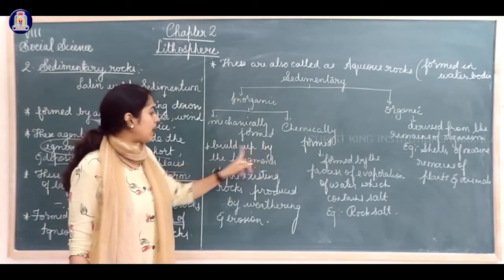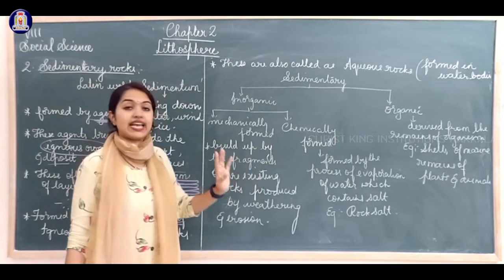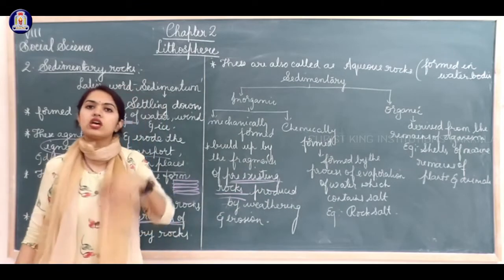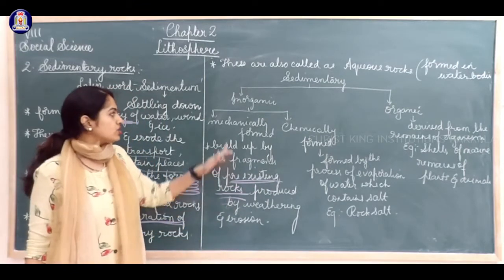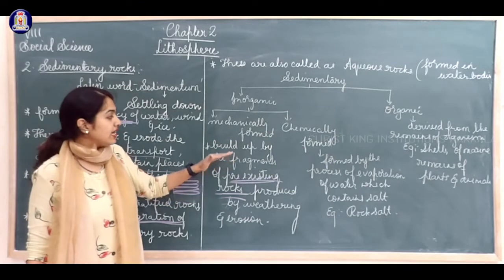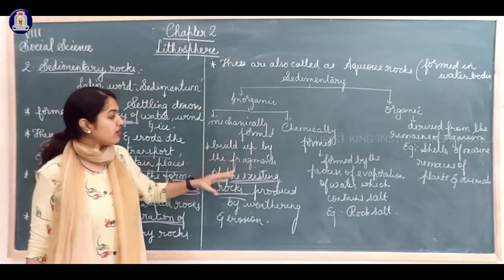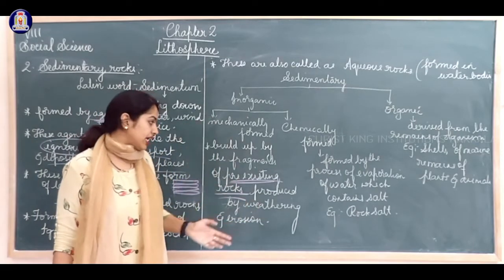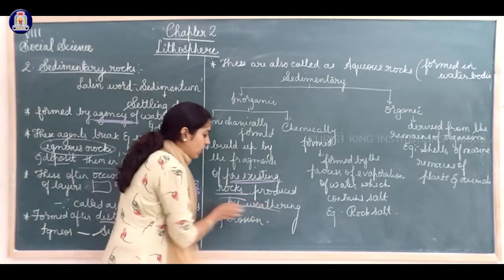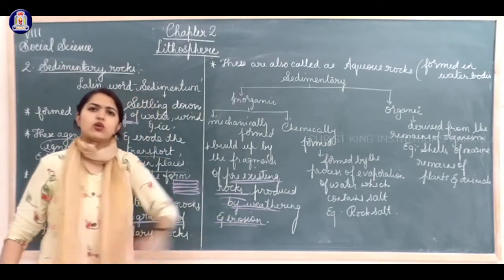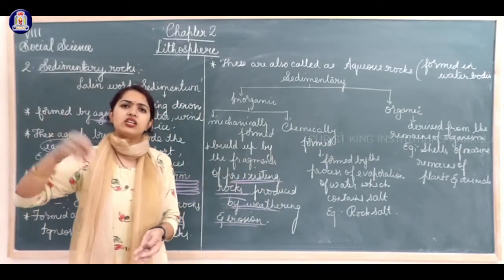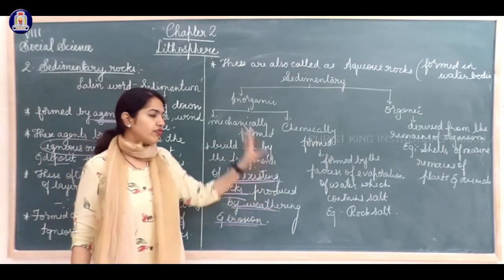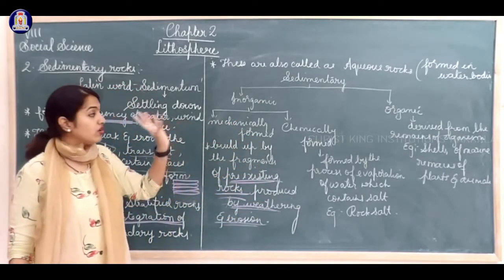It's built up by the fragments of pre-existing rocks, which means the rocks which are already existing. Understand? So mechanically formed means these kind of rocks are built up by the fragments, different layers of pre-existing rocks which already existed, produced by weathering or erosion. Because of the erosion or weathering, the water falls continuously and it breaks. Because of that, these kind of mechanically formed sedimentary rocks are formed.